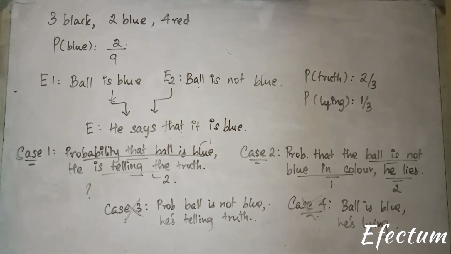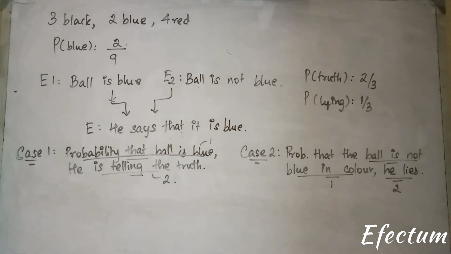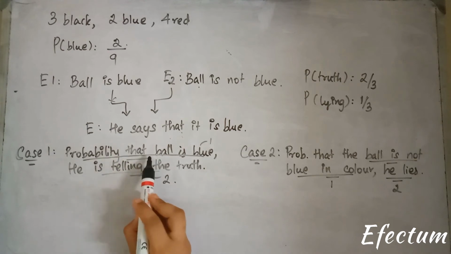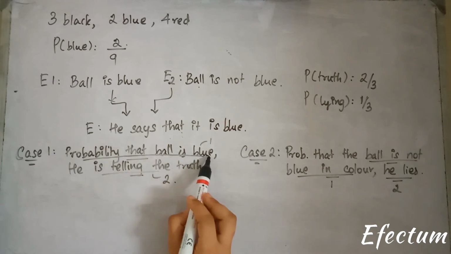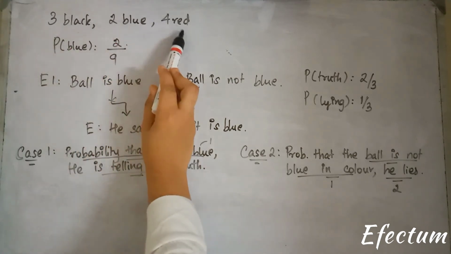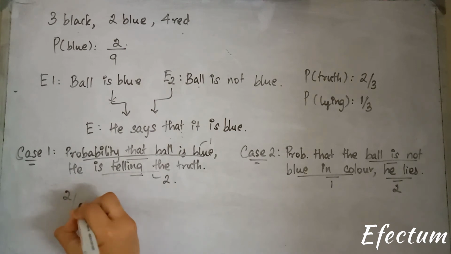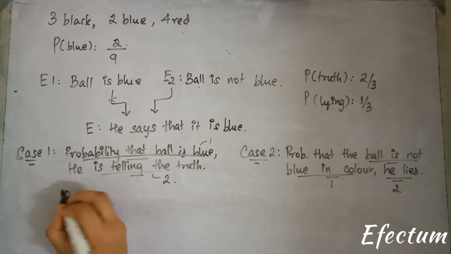Okay. Now what we'll have to do is find the probability of these two cases. I'll erase off these two cases. Okay. So let's look at it event by event. Probability that the ball is blue. There are 9 balls and 2 balls out of it are blue. So we'll have 2 by 9.